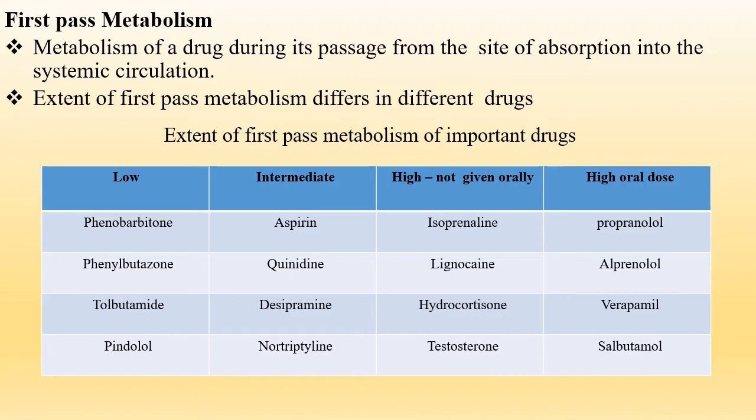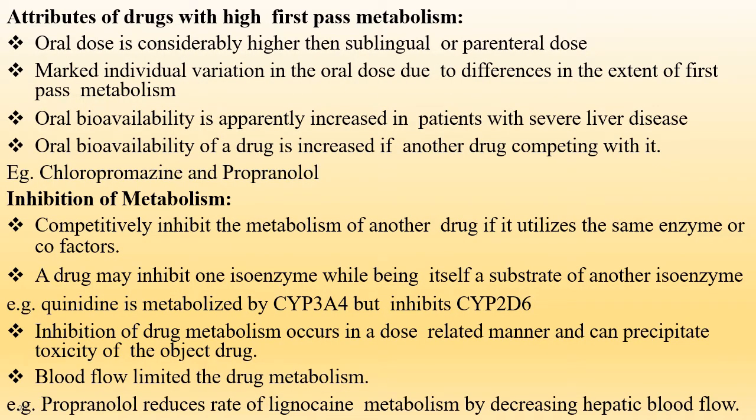And sometimes we can increase the dose of drugs which are given orally, like propranolol, alprenolol, verapamil, salbutamol, because they also have a high first pass metabolism effect. With first pass metabolism, the oral dose is considerably higher than the sublingual or parenteral dose. There is marked individual variation in the oral dose due to differences in the extent of first pass metabolism.